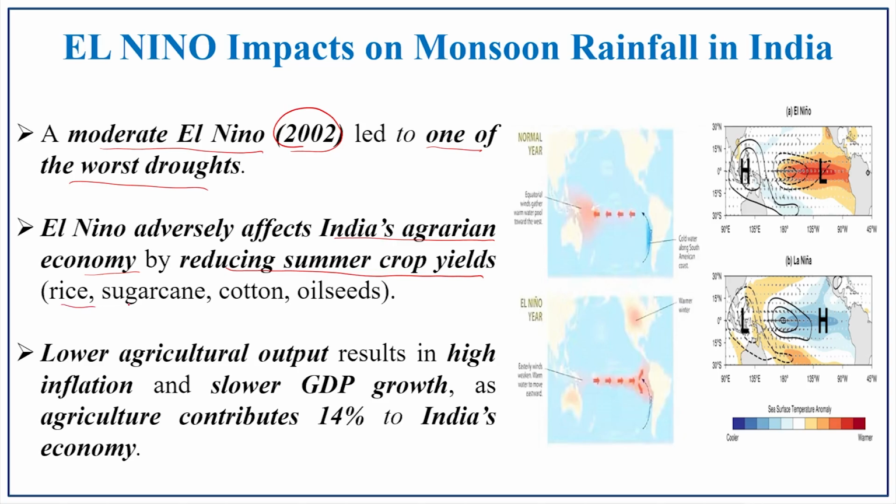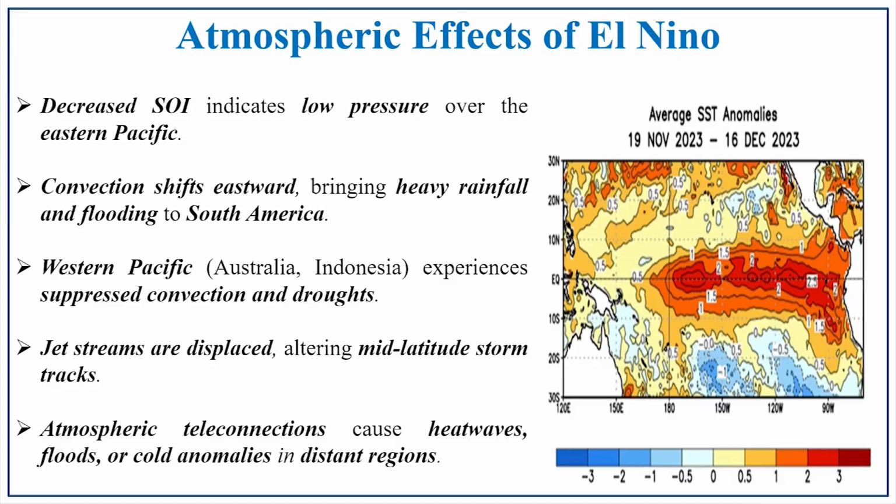So, rice cultivation, sugarcane cultivation, cotton and oil seeds, all these crops have been adversely affected because of this El Nino drought condition. If the agricultural output is lower, it increases inflation, and it also slows down GDP growth, as the agricultural contribution is 14% of India's economy. India's economy is mostly dependent on the agricultural sector, so this is adversely affected because of El Nino.